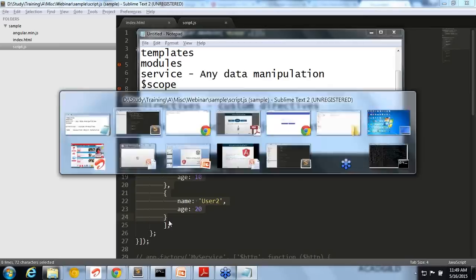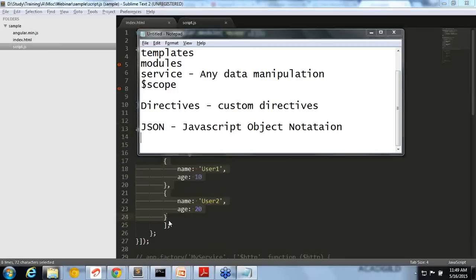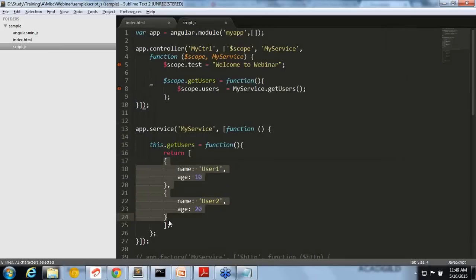So you are going to get data from the backend. It doesn't matter whether your backend is PHP or Java or Python, whatever it might be, because you are just going to call a URL, and that URL is going to give you a list of items in JSON form. JSON is nothing but a list of items as JavaScript objects. You get that, and then onwards your logic starts in AngularJS.